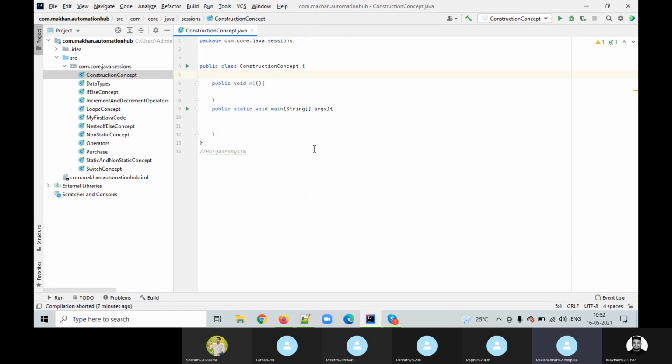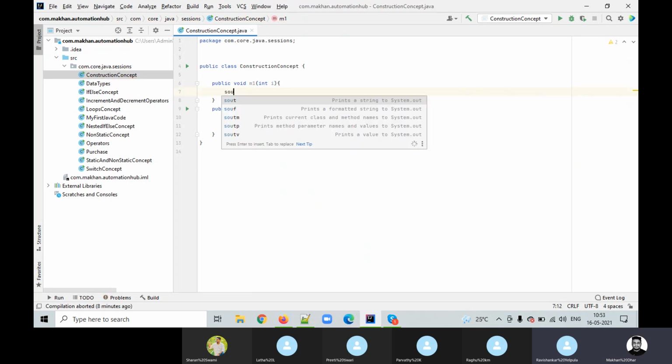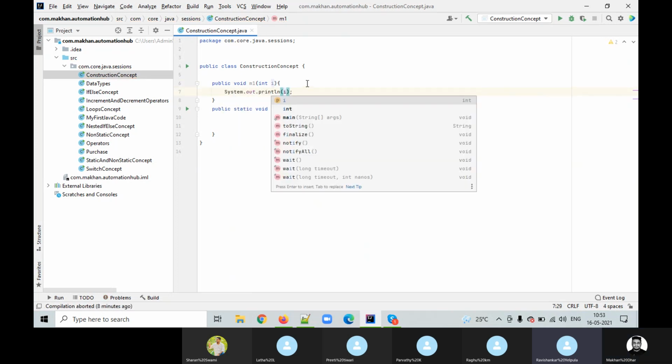Now in this method M1, inside the round brackets, pass the argument, int i. Very good. Now just print it with System.out.println.